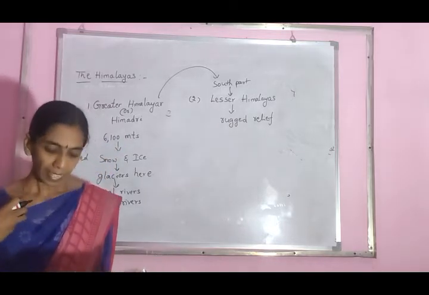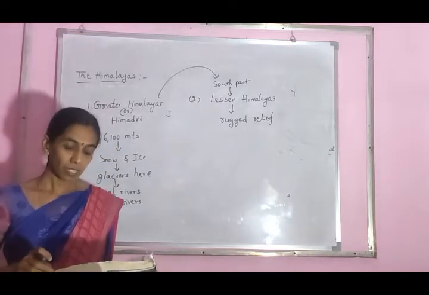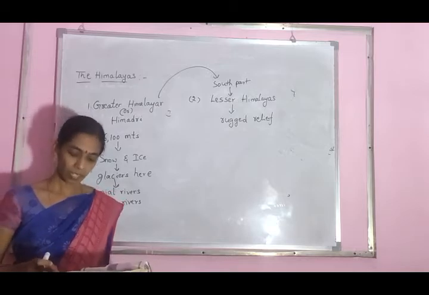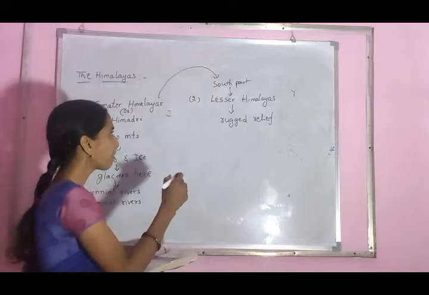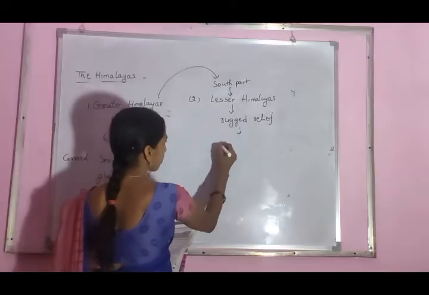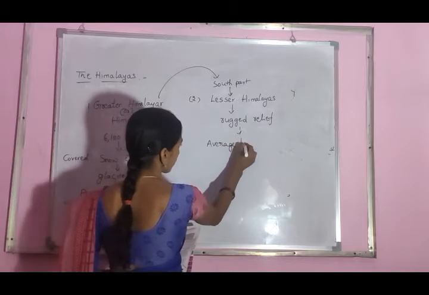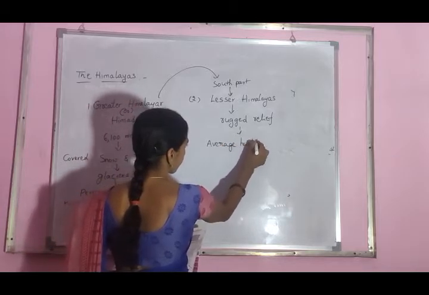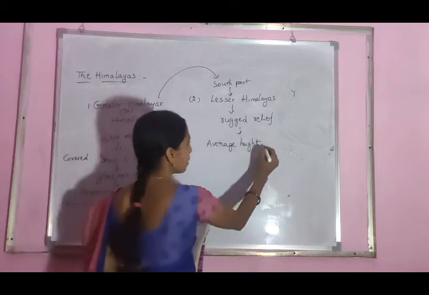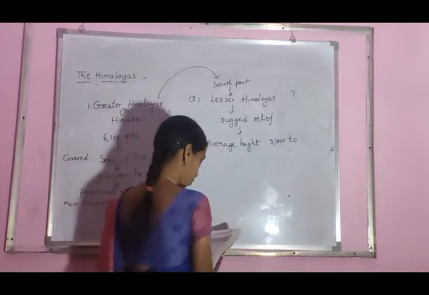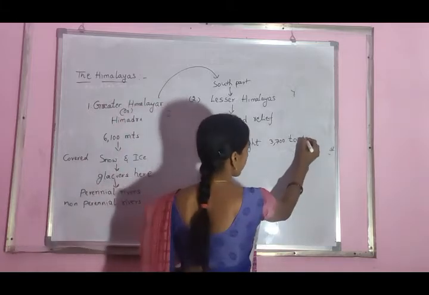The height ranges from 3,700 to 4,500 meters. How much is the average height? The average height is 3,700 to 4,500 meters.